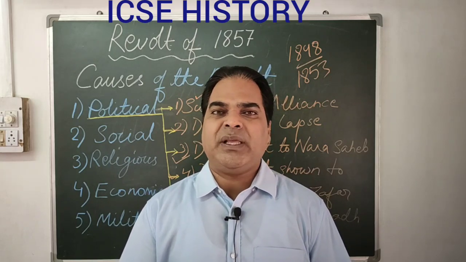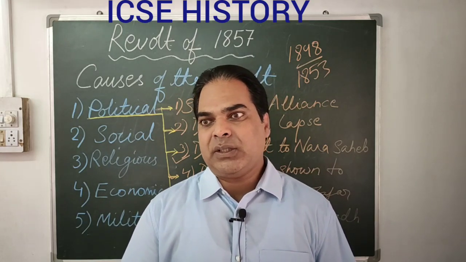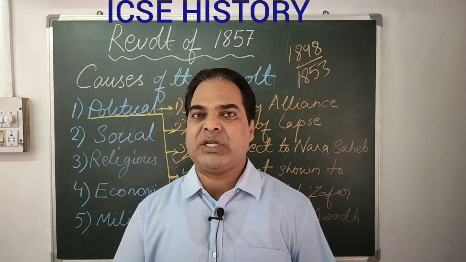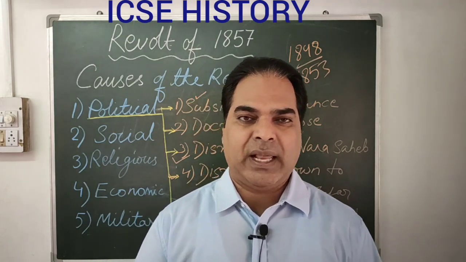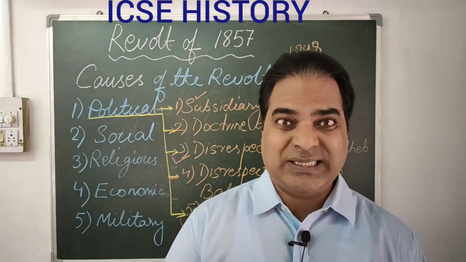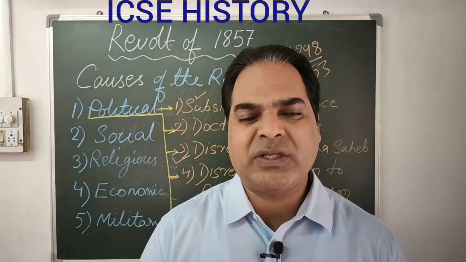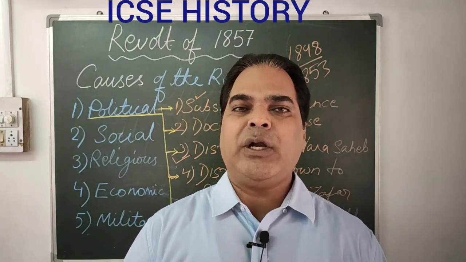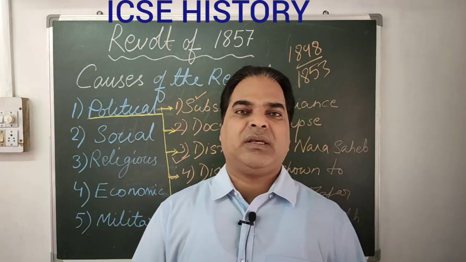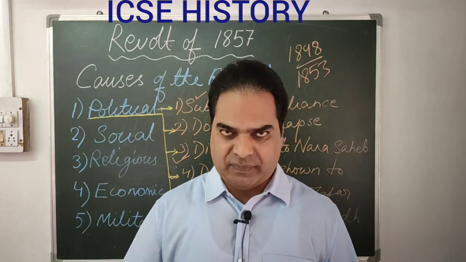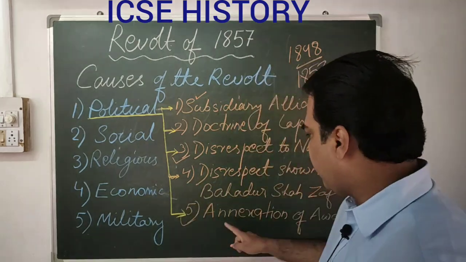So it was not simply annexing Awadh, my dear, but the people who suffered due to the annexation of Awadh, you cannot imagine. That also I'll tell you. So Awadh was annexed. Nawab Wajid Ali Shah, who was very, very loyal to the Britishers, his territory Awadh was annexed on the pretext of misgovernment.